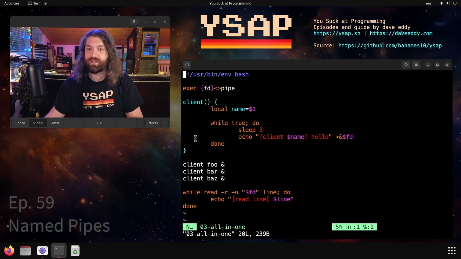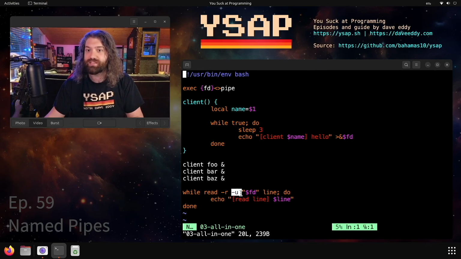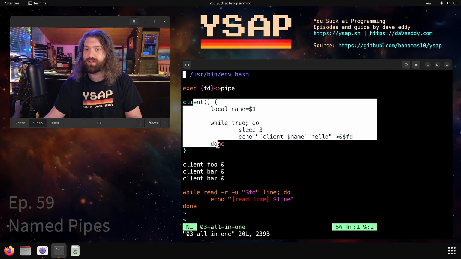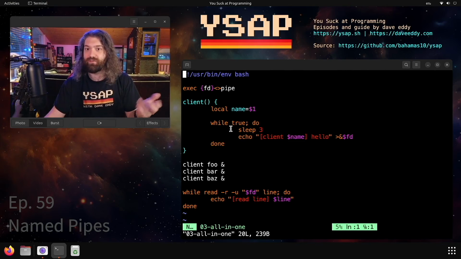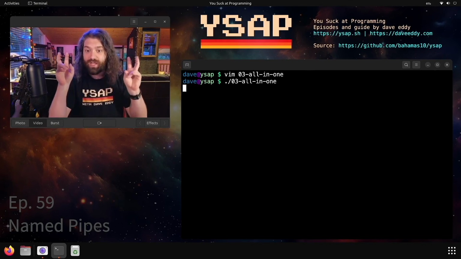So let's go down here. Let's not look at this function yet. We call client foo and put in the background, client bar and put in the background, client baz and put in the background. And then we just have our forever read here. This is the exact same logic as forever read. The only difference is instead of reading from standard in, we manually specify the file descriptor of the pipe that we open. And then if we go up here and look at our client function, it's the same thing as our client writer function. We take the name as $1, and then we infinite loop write it into the file descriptor. So just like what was happening before, we can do all of this all in one script.